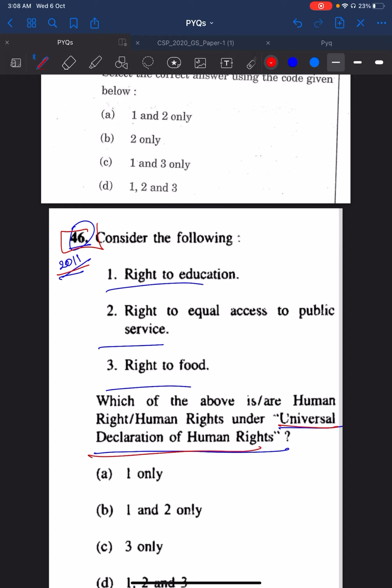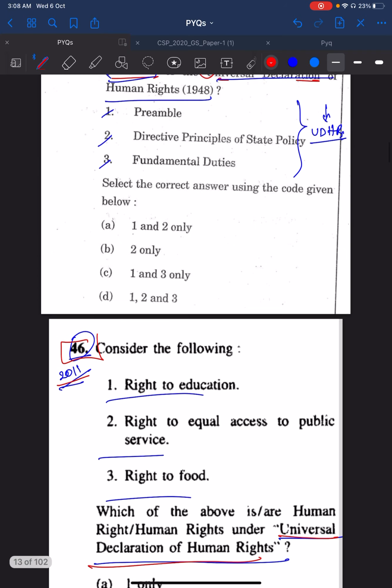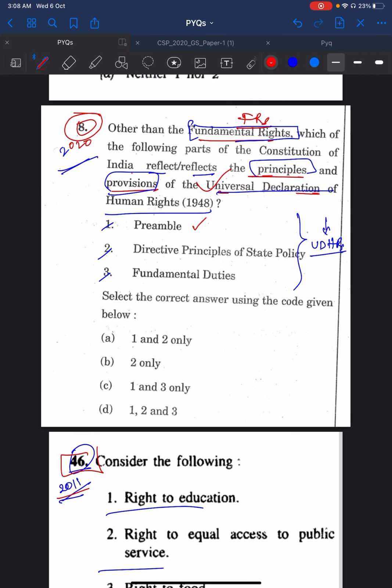So if you have gone through this 2011 46th question and know that a question was asked on Universal Declaration of Human Rights, then you should have gone through Google and read about it and then connected the principles of preamble, principles of DPSP, principles of fundamental duties with the principles of Universal Declaration of Human Rights. So here answer is 1, 2, 3 because in preamble also we talk about freedom of expression, speech, etc. In DPSPs you talk about right to work, etc. In fundamental duties you talk about education of children, etc. So all of them have reflections to the principles of Universal Declaration of Human Rights.